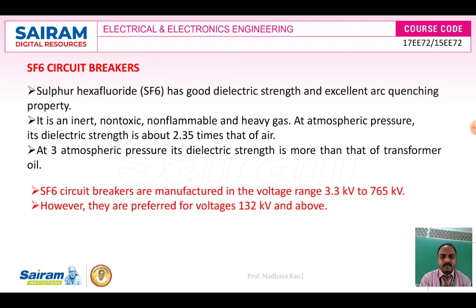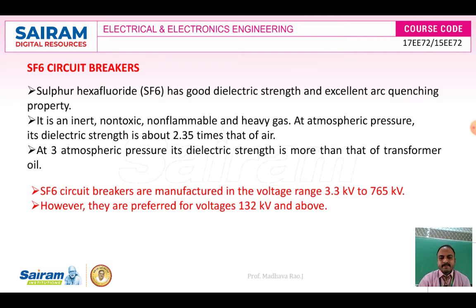So compared to air and oil, the dielectric strength of SF6 is higher. That is why SF6 circuit breakers are more popular, and it is a non-flammable, non-toxic and inert gas, so it will not produce any smell, harmful gases or fire hazard.